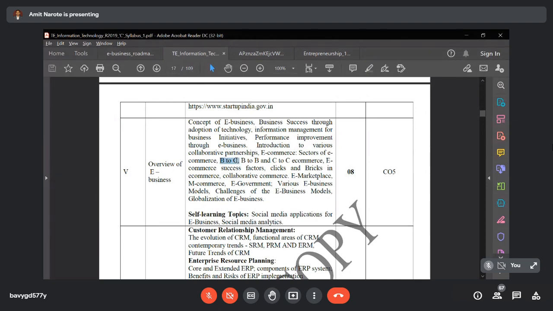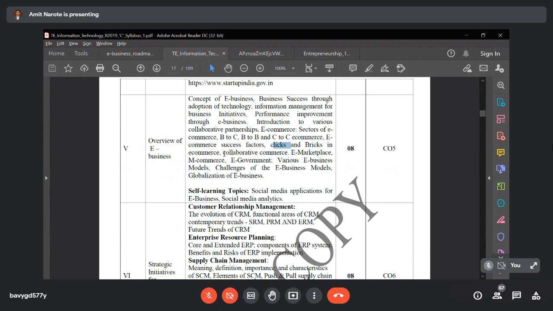What is B2C activity, that is business to consumer activity? What is B2B activity, that is business to business activity? What is C2C activity, that means consumer to consumer activity? Then what are the e-commerce success factors that we are going to discuss. Then click and brick in e-commerce. What do you mean by click and brick? What are the basic factors in e-commerce that we are going to discuss.